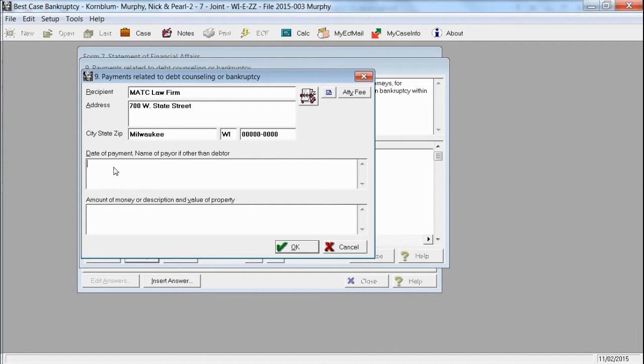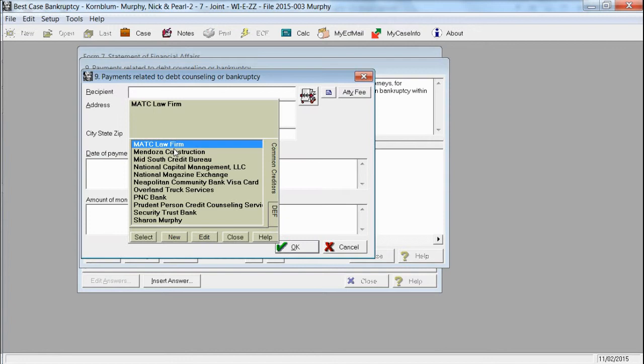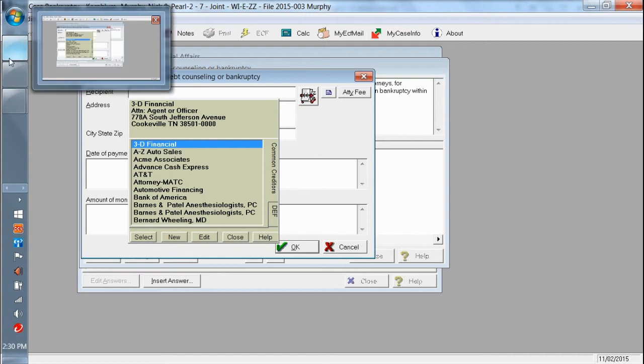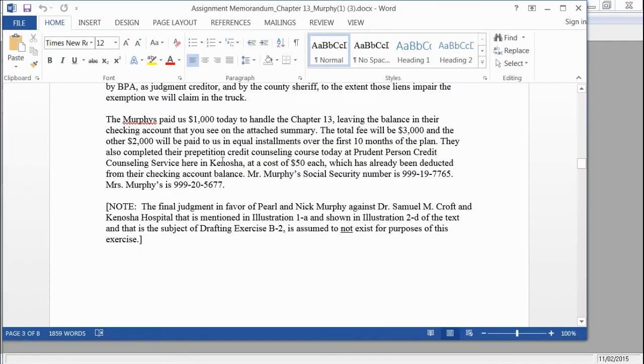Okay, and the date of the payment, we're going to say it's today, and the amount of money is $1,000, and it's legal fees. Okay, they're going to do the filing fee as part of their Chapter 13 plan, but they also paid for some credit counseling.